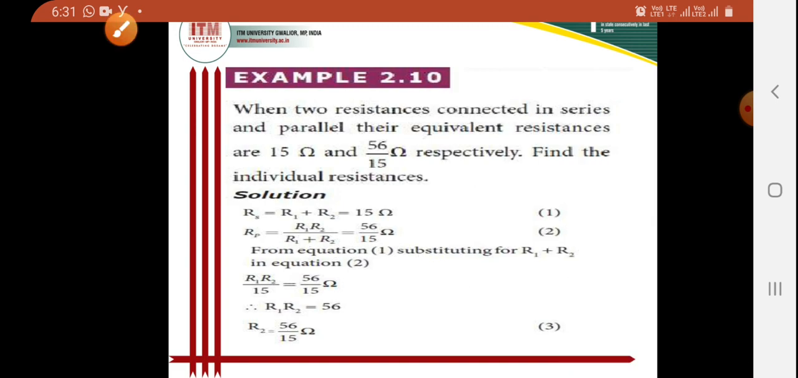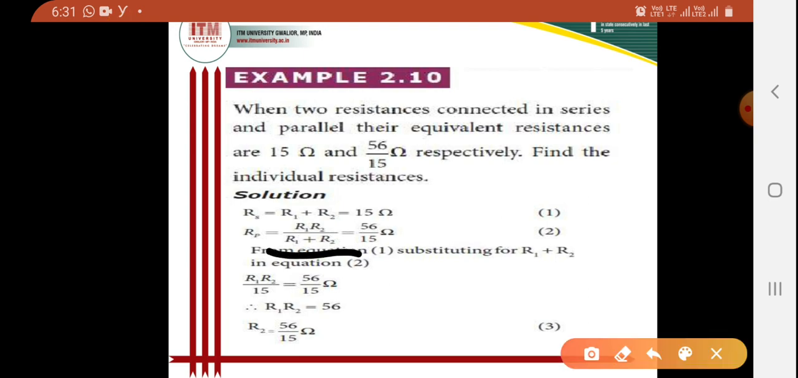Now by combining these two equations, from equation 1, the value of R1 plus R2 is already given as 15, and now I have to put the value from equation 1 into equation 2.